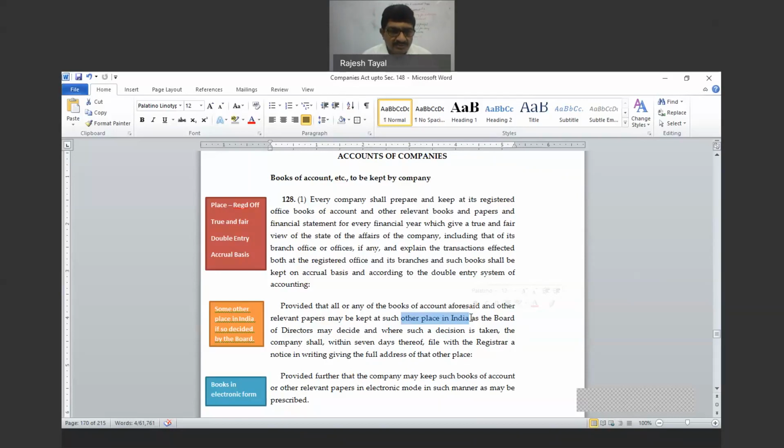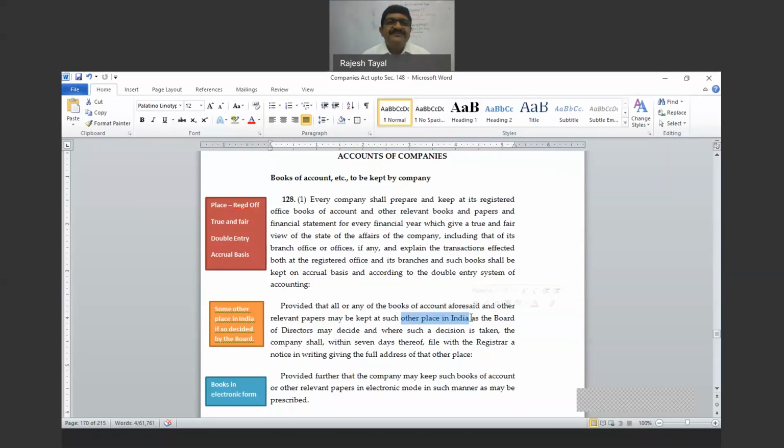Books of account are not open for inspection by members, right? There are n number of reasons, and the most important reason is inspection by the authorities.